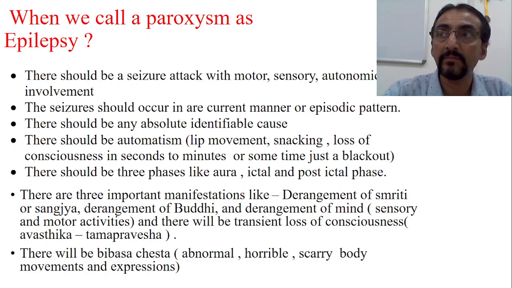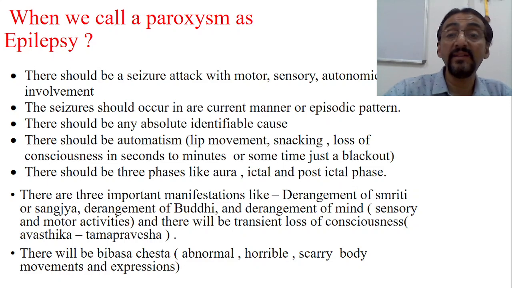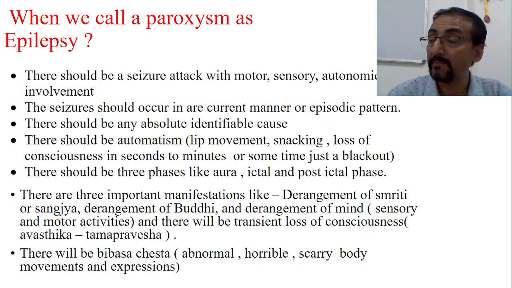That means the abnormal electrical discharge is touching the reticular activating system. In Jacksonian fits, it is just seconds. So there should be three phases: aura, ictal, and post-ictal phase. If these manifestations are there, then we can call that particular condition epilepsy.